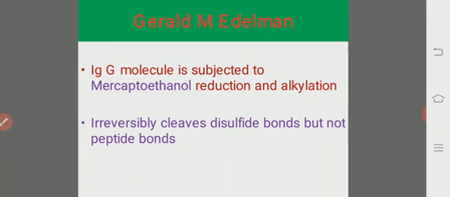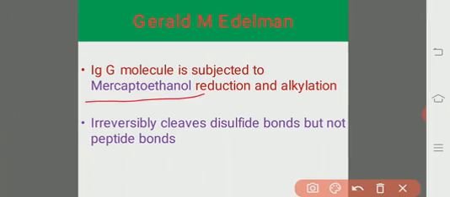And see the experiments of Gerald M. Edelman from the United States. A key observation in deducing the multi-chain structure of IgG was made when the molecule was subjected to reduction with the chemical known as mercaptoethanol, followed by alkylation, a chemical treatment that irreversibly cleaves disulfide bonds but not the peptide bonds.